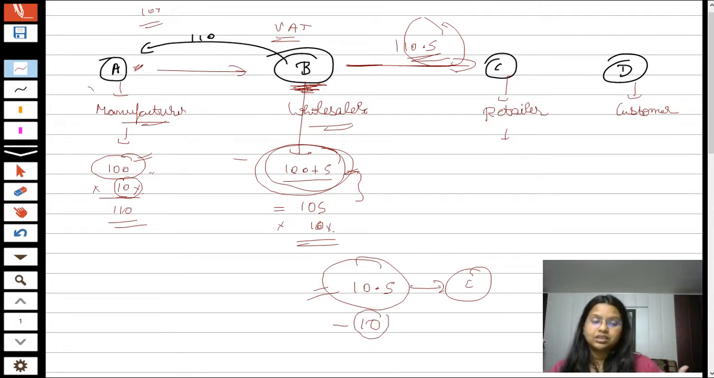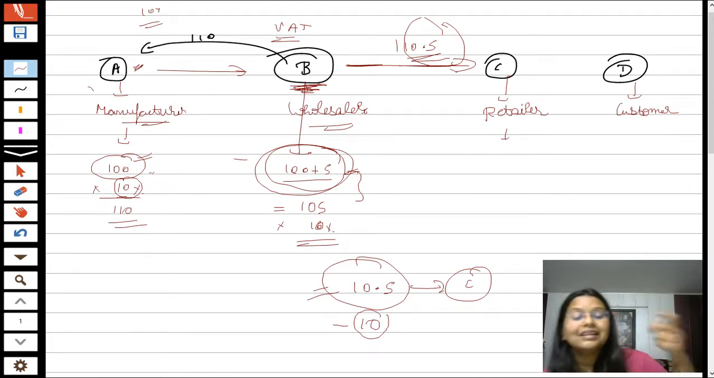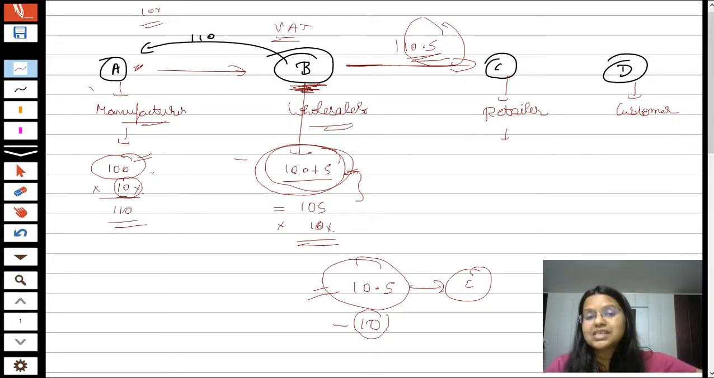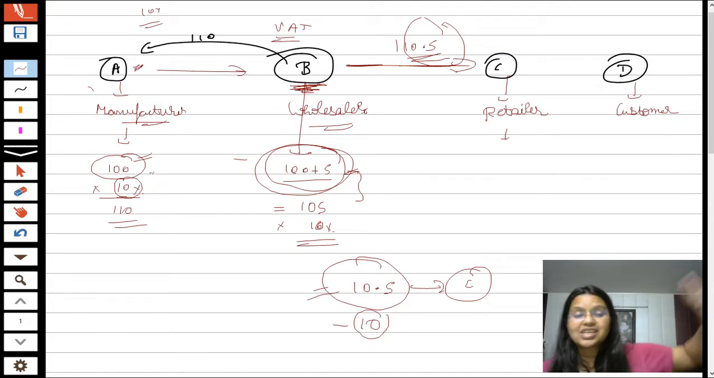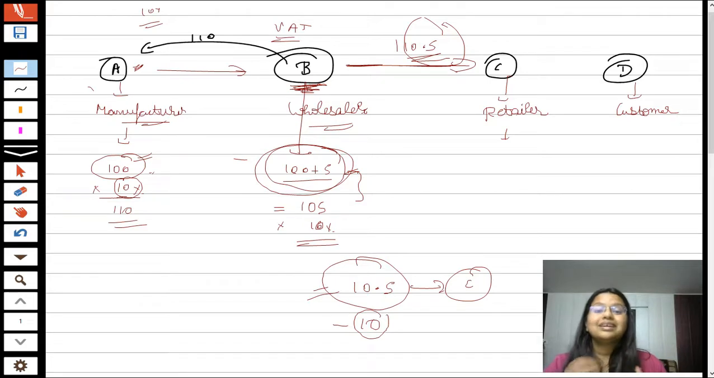Now what is input tax, students? When Mr. B is purchasing some product from Mr. A, that product is an input for Mr. B because it is a purchase input that comes to Mr. B. So on that purchase, the tax which he has paid to Mr. A is input tax, and he can take the credit. Credit means he can adjust that input tax while paying his outward tax liability. Input tax means the tax which he has paid on the purchase part. Output tax liability means the tax which he has charged from the customer while doing the outward sales.